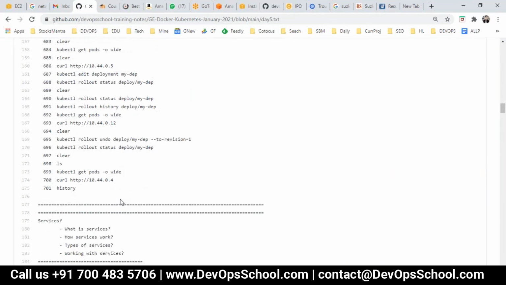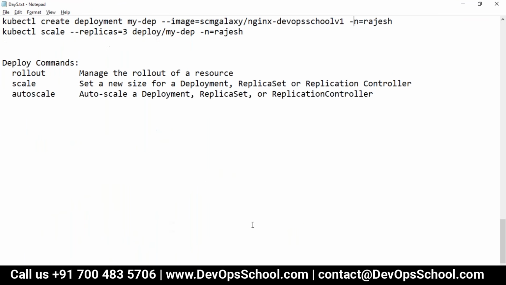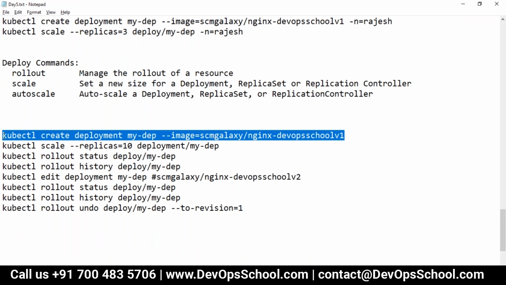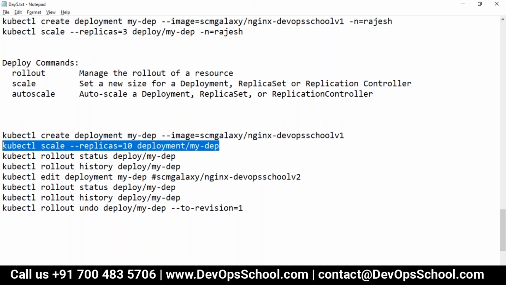You know all these commands by now, except one, which is the undo command. This will help me do it faster. See guys, look at this, let me explain. I'm creating a deployment through the command line, using image v1, and then I'm scaling the replicas up to 10.